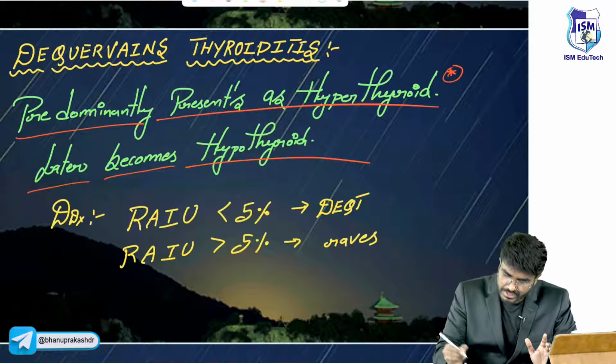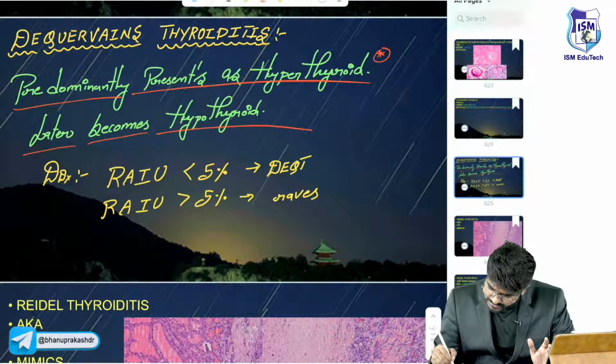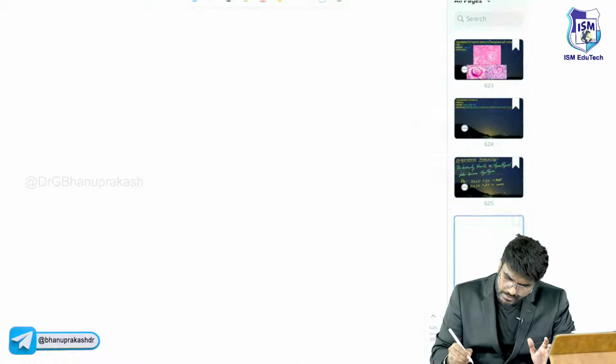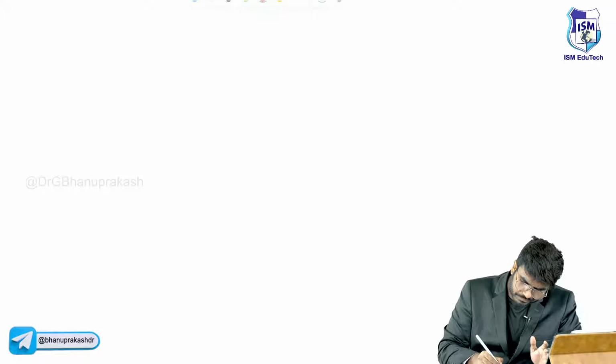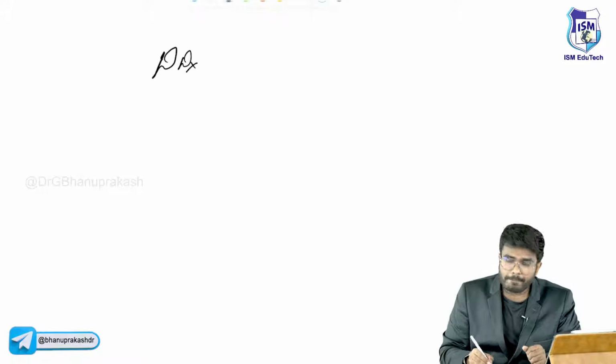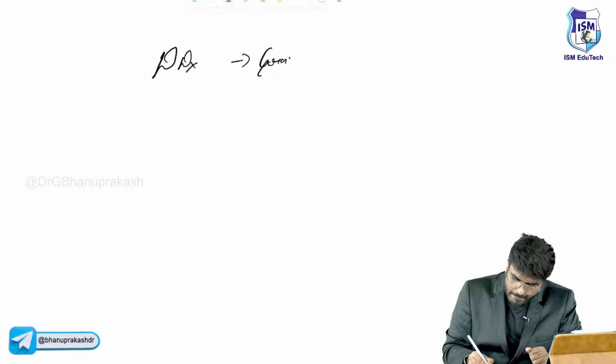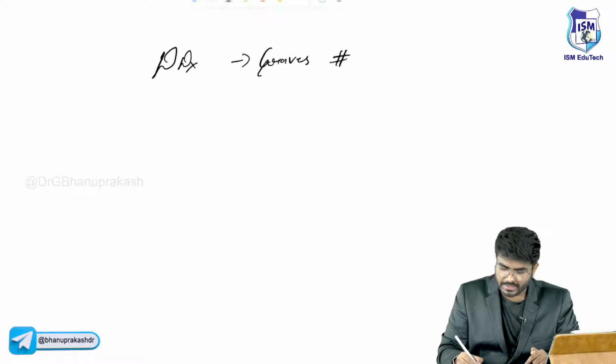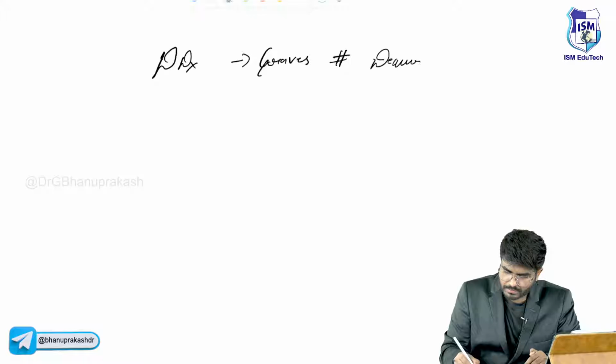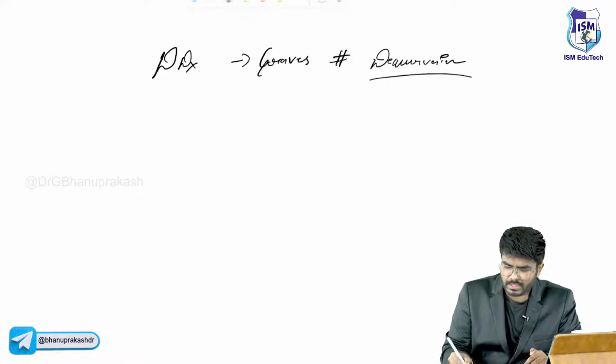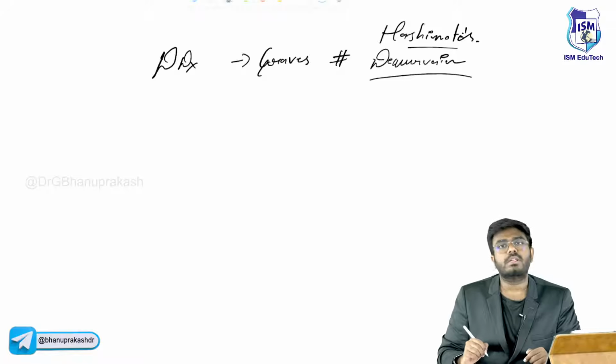But how to differentiate? Now, look at this condition, guys, very important for your exam. Let me put important points here. Differential diagnosis, DDX, between Graves and this condition, that is De Quervain's. You can also say De Quervain's or Hashimoto's. Sir, how to differentiate?